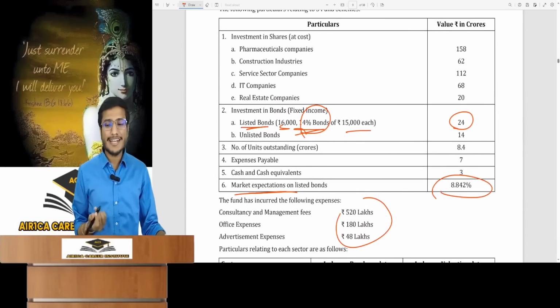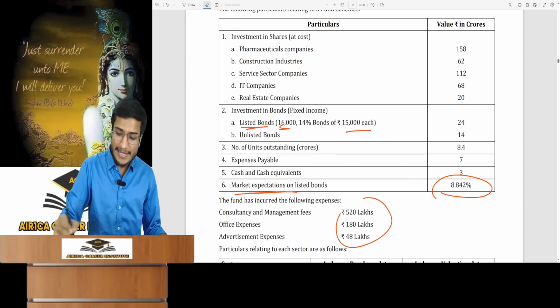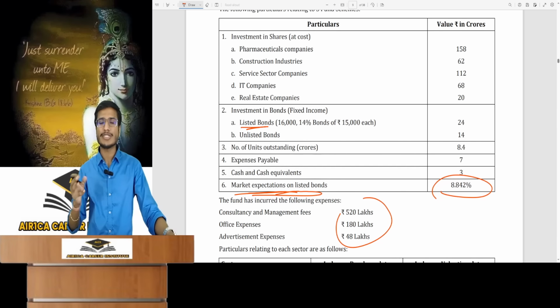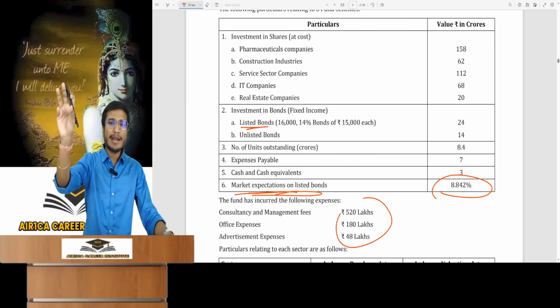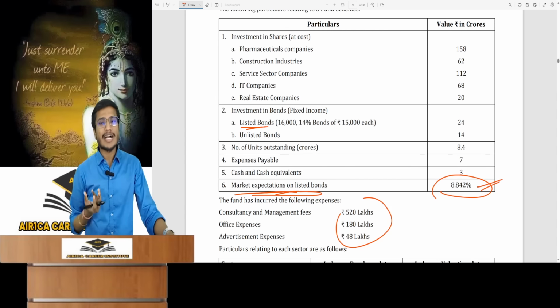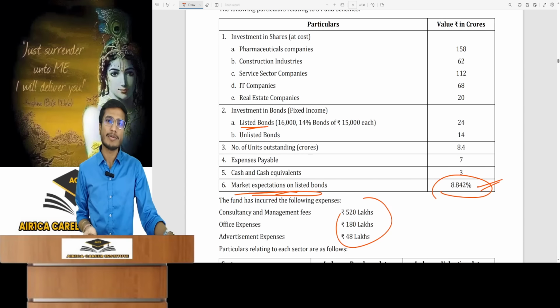Now what is this given for and what's been done? We've studied this in security valuation: take it at market value. How is it the market value? To find the market value, it's simple. This is your yield to maturity, which represents the market's expectation for these bonds. This means if you calculate the present value of the bond's future cash flows using the YTM, you will get today's market price, the market value of the bond.